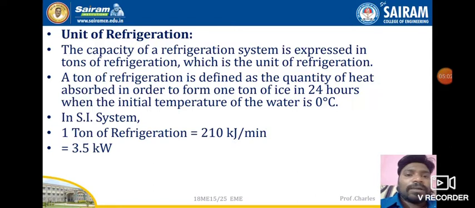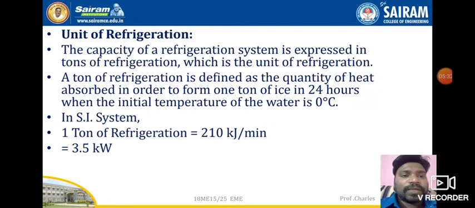So 24 into 60. This is the calculation, I repeat: 1000 into 335 divided by 24 into 60. If you multiply all those things and calculate, you will get around 210 or 220 or 232 or some value. For our convenience, we have taken 1 ton of refrigeration as equal to 210 kilojoules per minute.